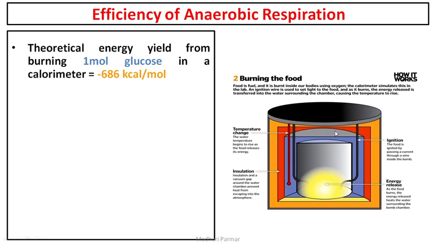By the way, on this right hand side, this is the bomb calorimeter. Bomb calorimeters are used to find out the calorific values of different food items. If you look at any packets of snacks or any edible things, behind the packet they will write down energy values or nutrition values in which calories are mentioned.